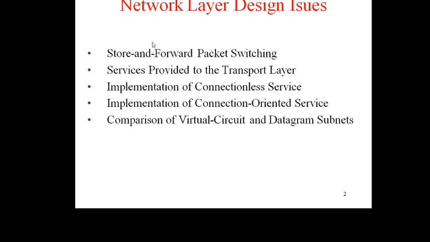First one is store and forward packet switching, then services provided to the transport layer, implementation of connectionless service, implementation of connection oriented service, and comparison between the two, virtual circuit and datagram circuits. So first we see what is meant by store and forward packet switching.